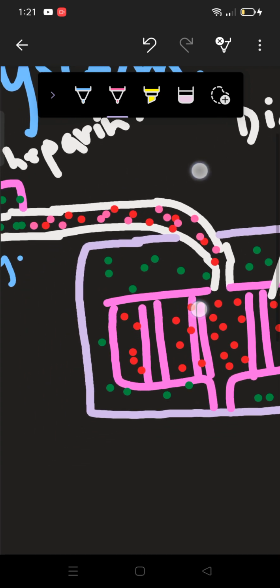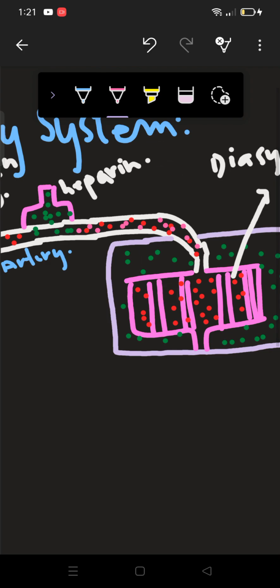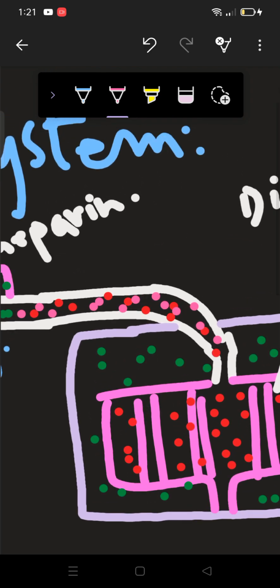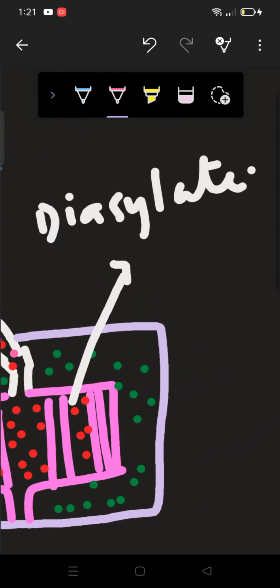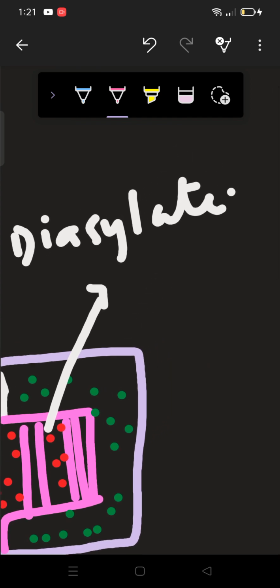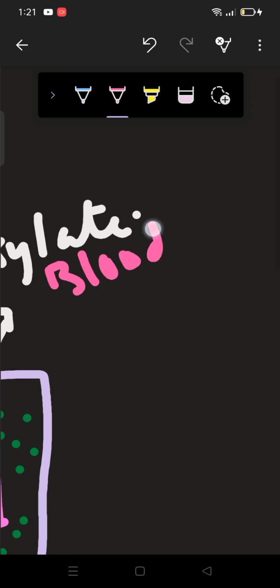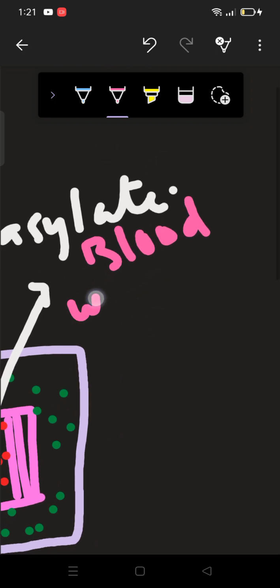So this is blood with nitrogenous waste. But the composition of dialysate is the same as blood, only without nitrogenous waste.